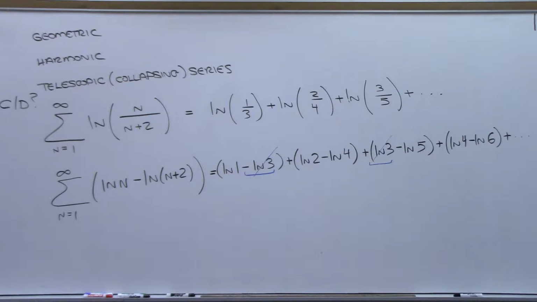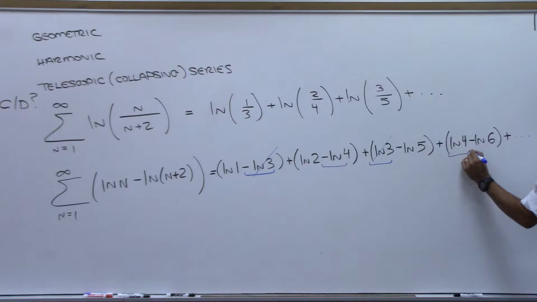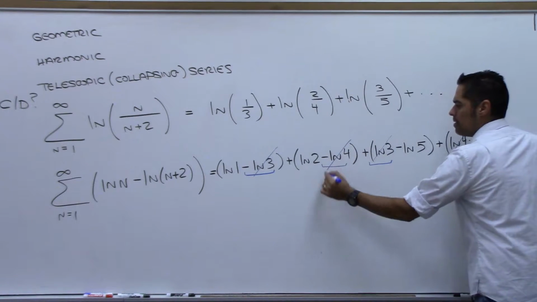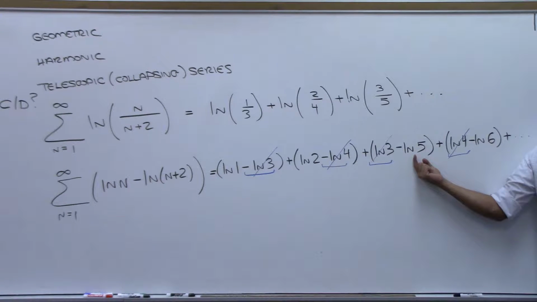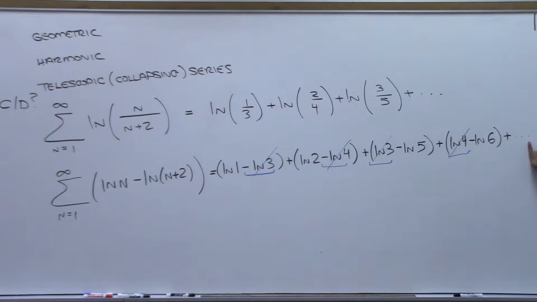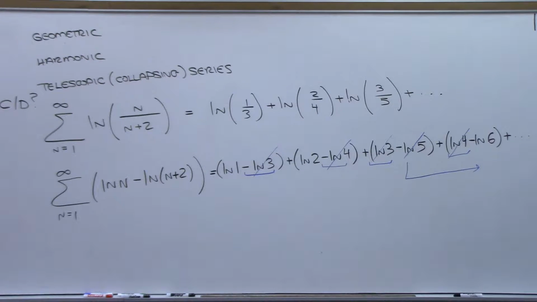Negative natural log 4 will actually cancel off with natural log 4. Does it happen anywhere else? It would. It would continue, wouldn't it? Negative natural log 5 should cancel out with the next one that would have been here, right? So that one should go away because of something downstream here, right? How about negative natural log 6? Same thing. This is going to go away because of something downstream there. And am I ever going to run out of anything downstream? No, because it goes forever, right?